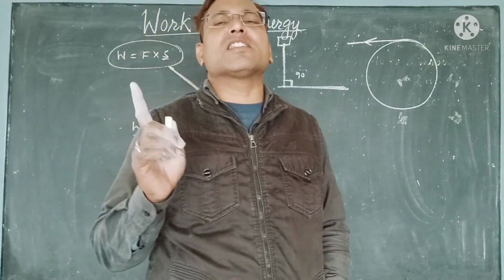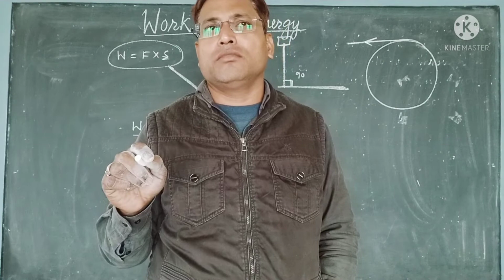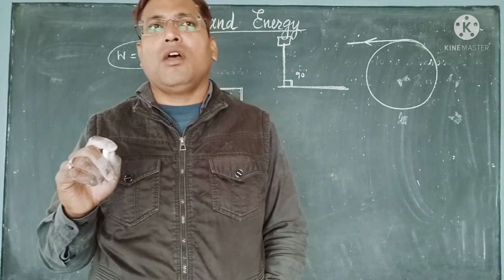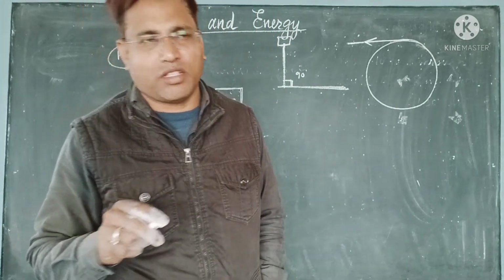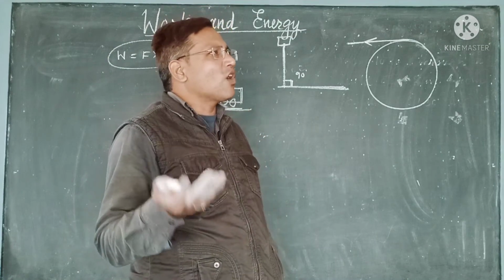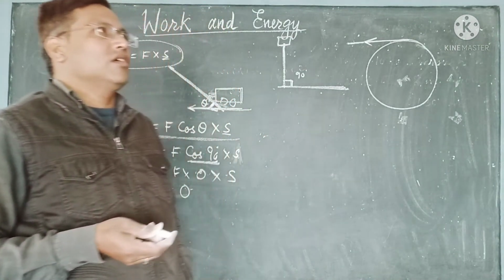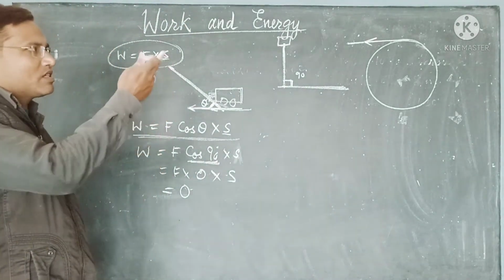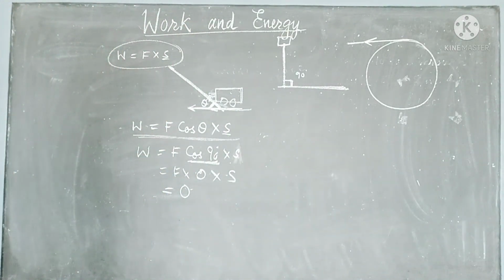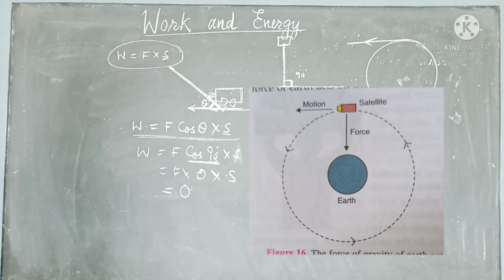Or the satellites moving around the earth, or other planets moving around the sun, we say that all of them are doing 0 work. Because when a body moves in a circular path, the centripetal force acts along the radius of the circle, and it is at a right angle.